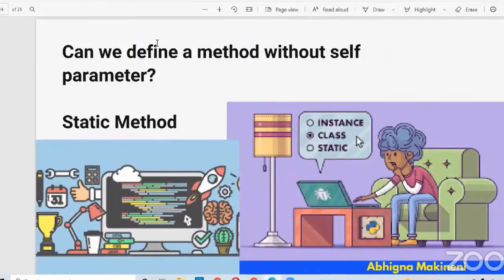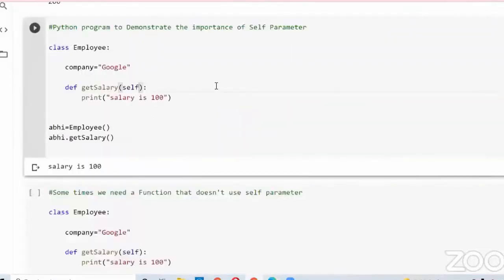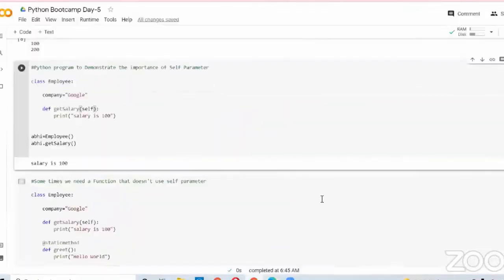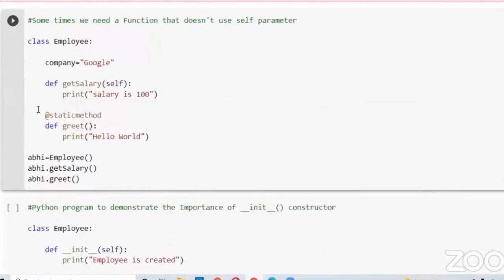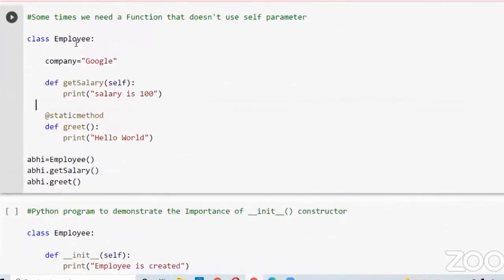Now, can we define a method without the self parameter? You may get this doubt, right? Let me show you. Sometimes we need a function that doesn't use the self parameter.